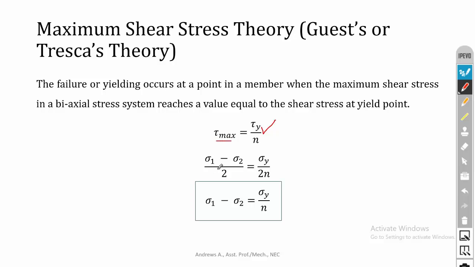We know that tau max is equal to sigma 1 minus sigma 2 divided by 2. And according to the maximum shear stress theory, tau y is equal to sigma y divided by 2. So I am substituting it. Tau y is equal to sigma y divided by 2 and n. So 2 will get cancelled. Finally we will get sigma 1 minus sigma 2 is equal to sigma y divided by n.